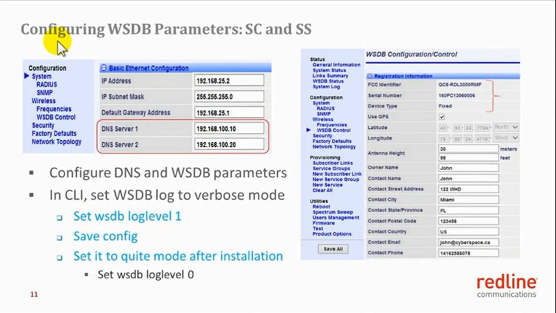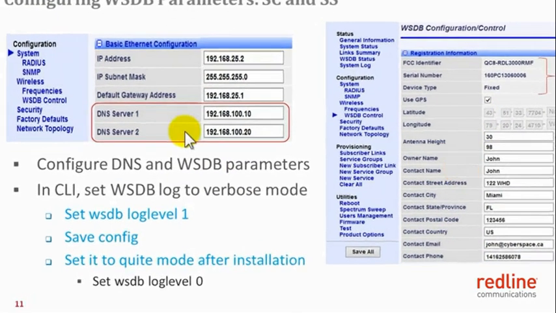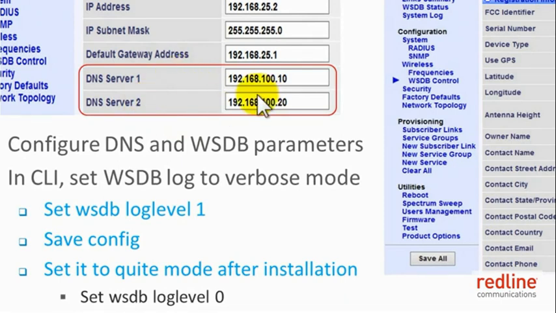In addition to configuring the wireless parameters in the sector controller and subscriber stations, DNS servers and the geolocation information of each unit must also be configured. 2 DNS servers can be configured for redundancy. The sector controller and subscriber stations will use the DNS servers to access the whitespace database. These DNS servers reside in the end user's network.